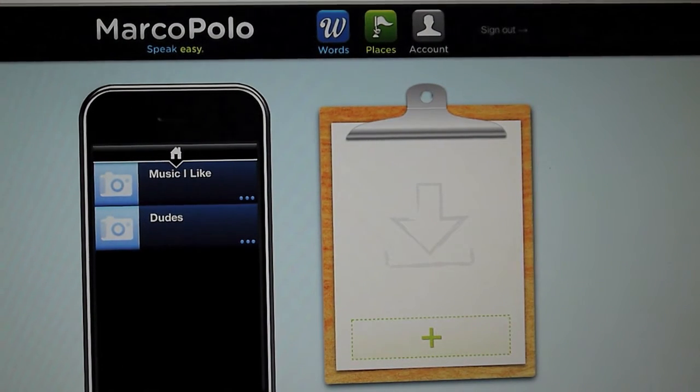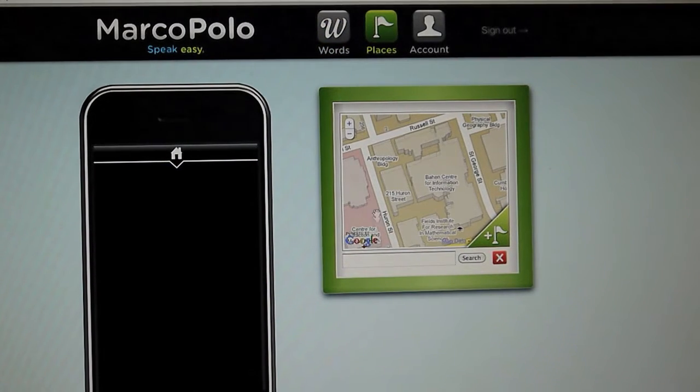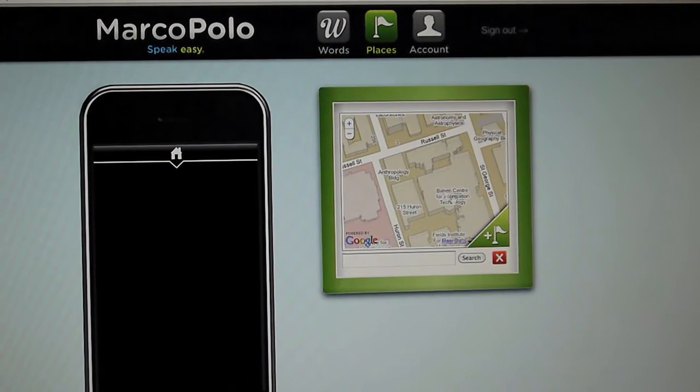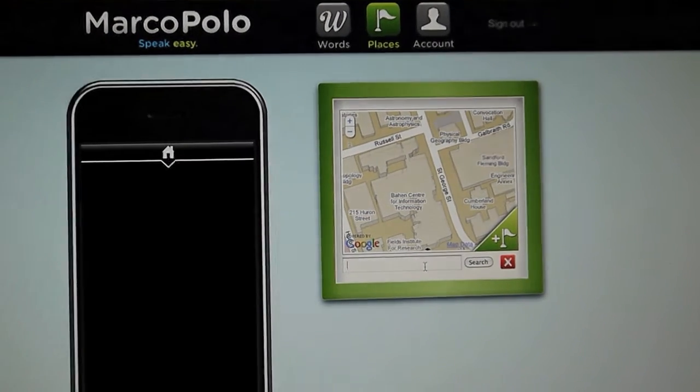First, at the top menu bar here, we're going to click on Places. That takes you to the Places mode. You'll see over here you've got a map. You can move the map around. If you hover over here, you'll see that little ghosty flag pops up right in the middle of the map. If I were to click that, that creates a new location. But the main way in which people are probably going to add locations is using our search function.